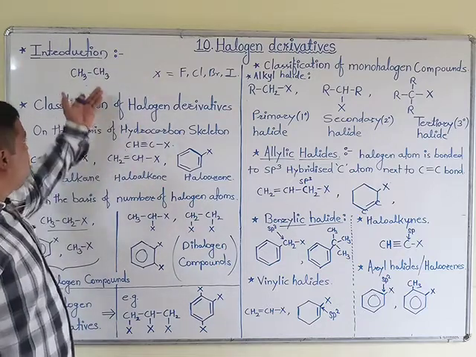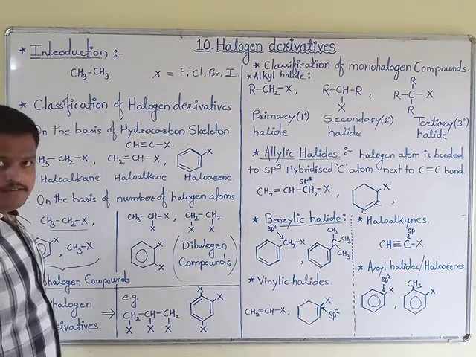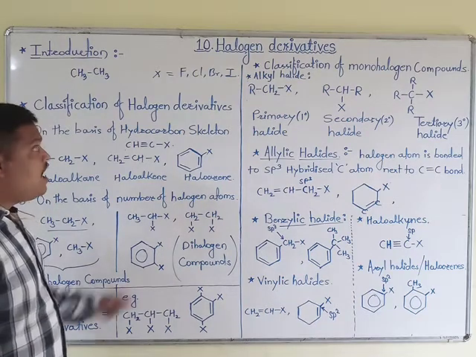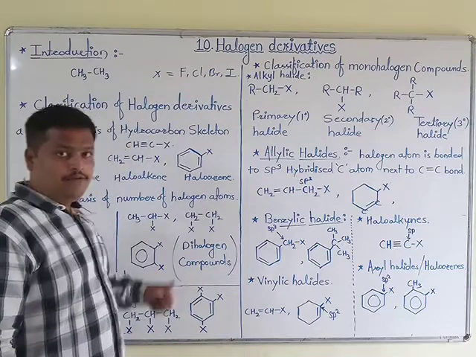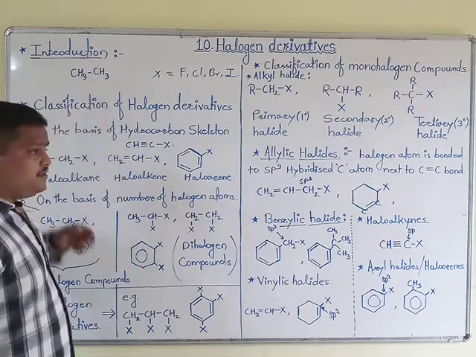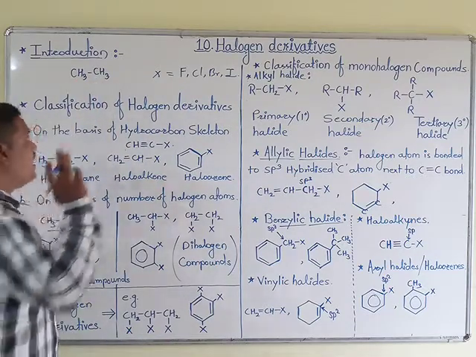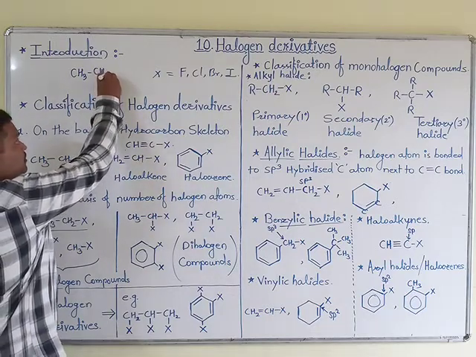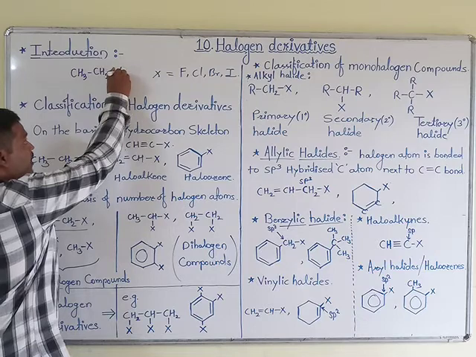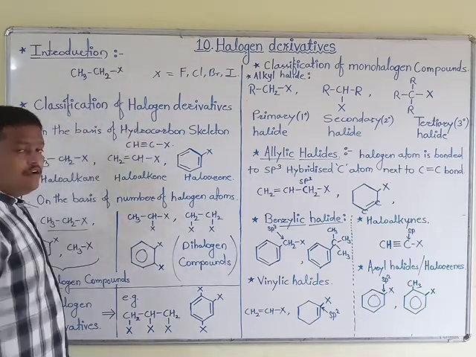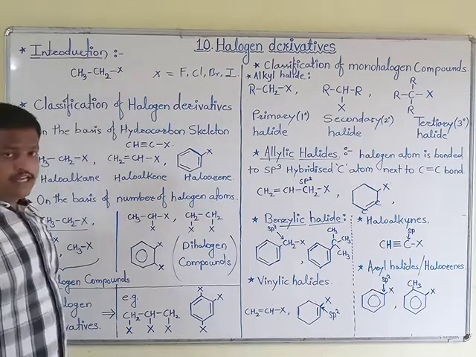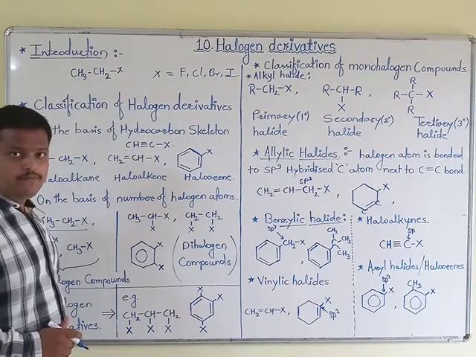It is a general example of alkane. Here we are preparing a halogen derivative of alkane from this, means when one of the hydrogen atoms is replaced by a halogen atom, the generated compound is known as a halogen derivative.